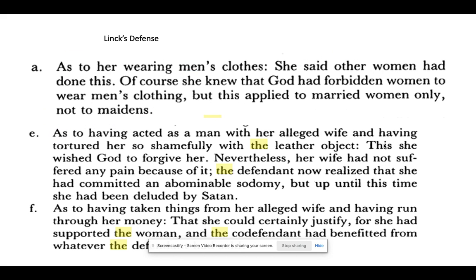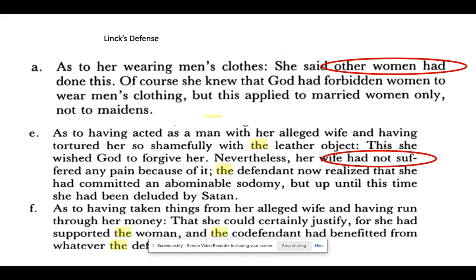And then Linck's defense, and again, this is the woman who may or may not be dressing up as a male to trick her wife into believing that she is in a male-female marriage. So they bring up the issue of her wearing men's clothing, and she argues that other women had done this before. So what really is she doing wrong?